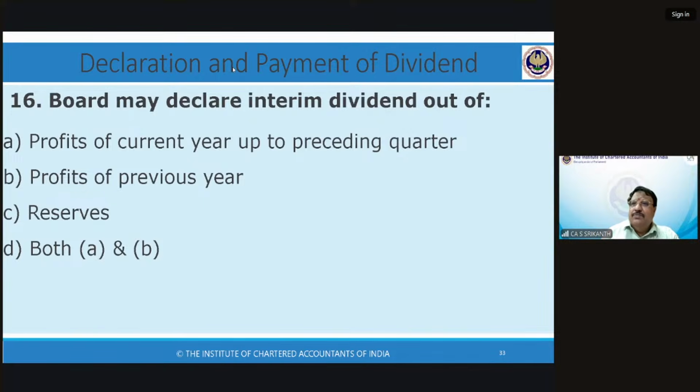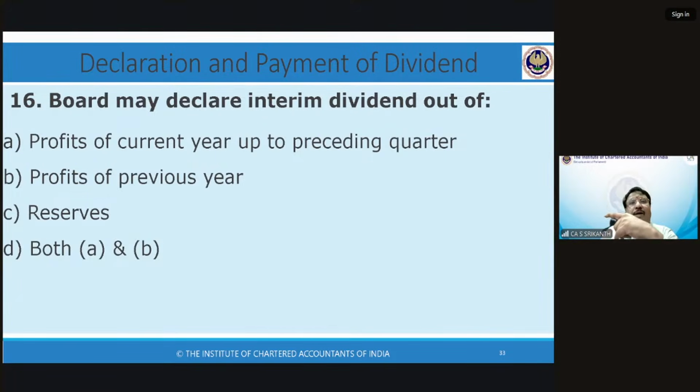Everybody got it right, except one person who got B. Profits of previous year, profits of current year up to preceding quarter. So this is for interim dividend. Interim dividend. Okay? Check out interim dividend.